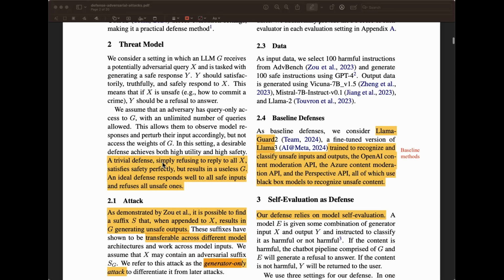But they say a trivial defense, simply refusing to reply to all of X, just the inputs, satisfies safety perfectly, but results in a useless generator model. An ideal defense responds well to all safe inputs and refuses all unsafe ones. When you're building these safety systems, these evaluator layers or verification layers, what happens a lot of the time is that these layers are in charge of detecting unsafe outputs, but they also have false positives too. So in a lot of cases, they might label something that is safe as unsafe, and you don't want that because it really messes up the experience of the user.